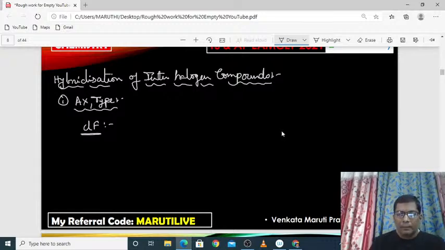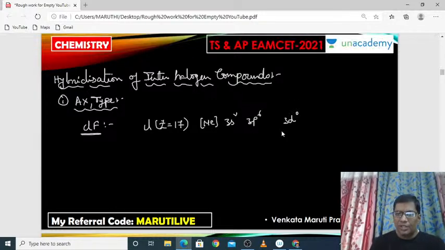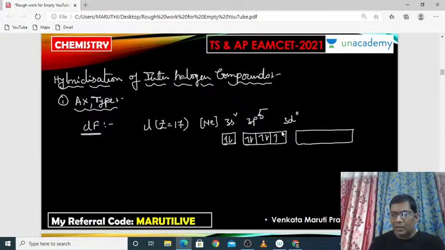What is the central atom here? Cl is the central atom. What about the Z value? 17 is the Z value. Just write the electronic configuration. Neon is over: 1s2, 2s2, 2p6. Then 3s2, 3p5, and 3d0.